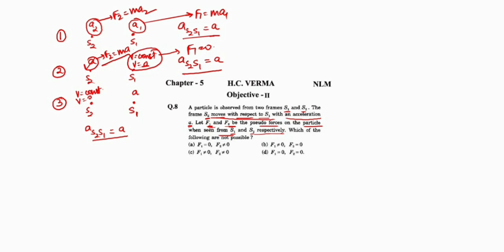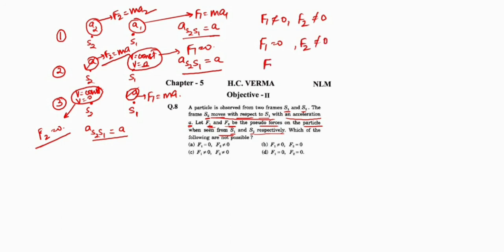And what about the third possible case? In the third case, S1 is moving with some acceleration, so F1 equals ma and S2 is at rest or moving with constant velocity, so F2 equals 0. Clear? So in the first case, F1 is not equal to 0, F2 is not equal to 0. In the second case, F1 equals 0, F2 not equal to 0. In the third case, F1 not equal to 0 but F2 equals 0.